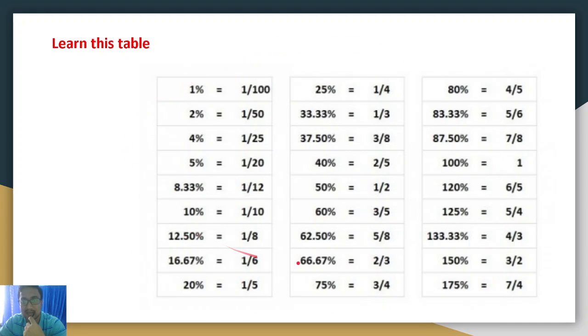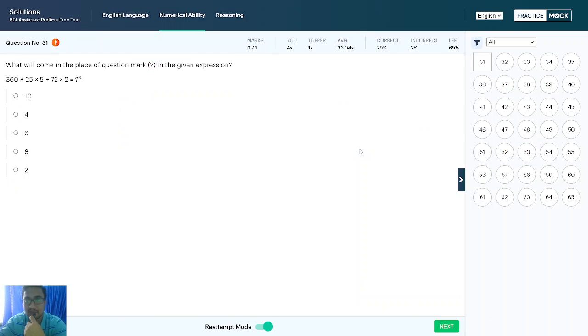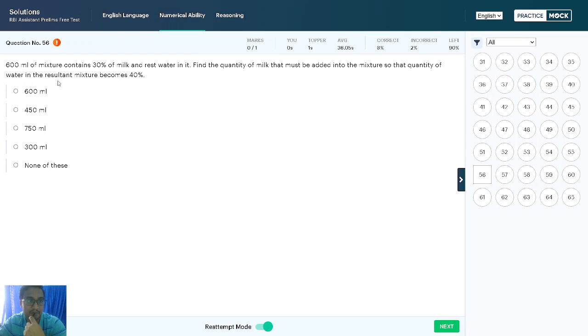So please learn this. See, 12.5% means 1 by 8, 3 by 8 means 37.5%. These types we have already solved now in simplifications, like that they will ask. So learn this table and remember. While practicing you will definitely remember automatically, but try to remember all these numbers. Okay, and let's come to word problems.